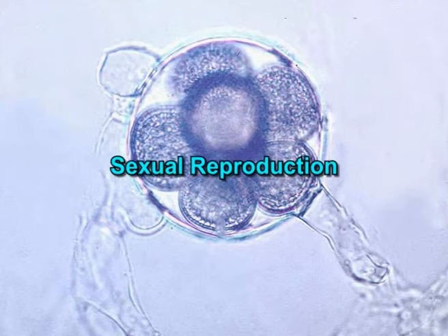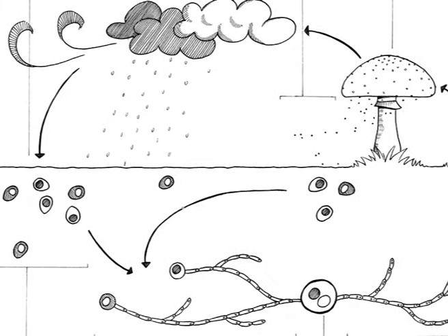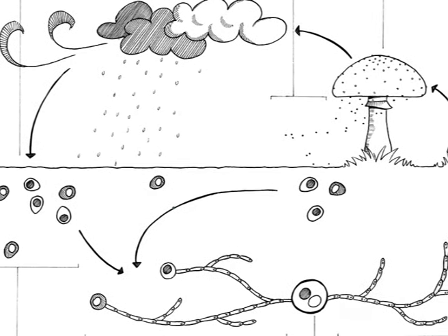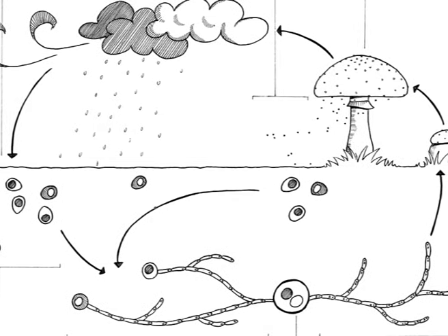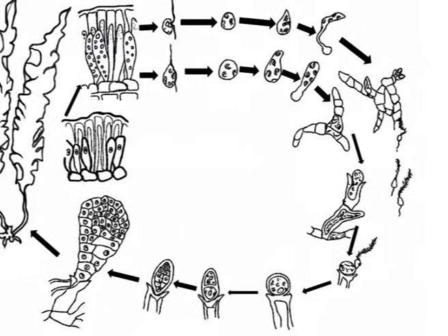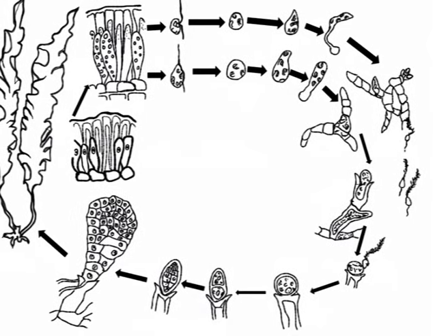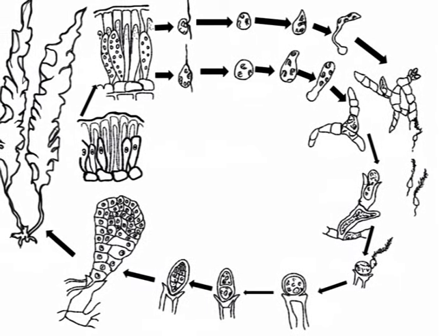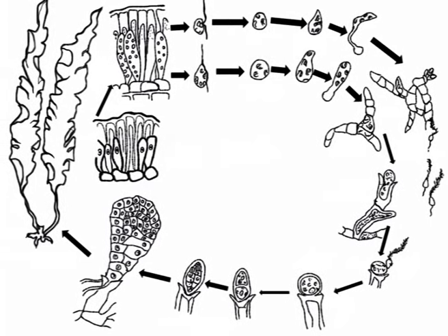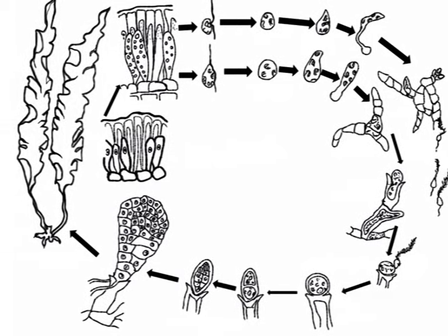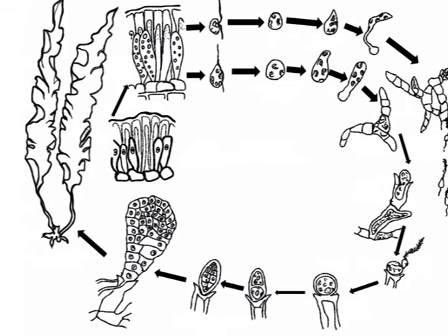Sexual reproduction in Albugo. It takes place when the growing season comes to an end. The mycelium penetrates into the deeper tissue of the host. The sexual reproduction is of the highly oogamous type. The antheridium and oogonium develop deeper in the host tissue in close association within the intercellular spaces.